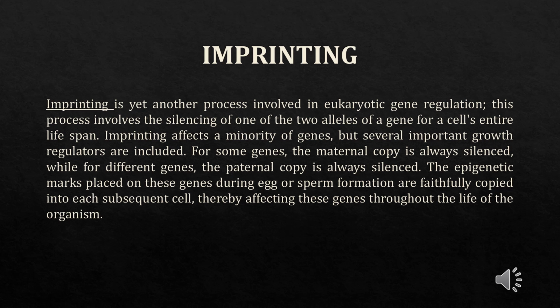For some genes, the maternal copy is always silenced, while for different genes, the paternal copy is always silenced. The epigenetic marks placed on these genes during egg or sperm formation are faithfully copied into each subsequent cell, thereby affecting these genes throughout the life of the organism.